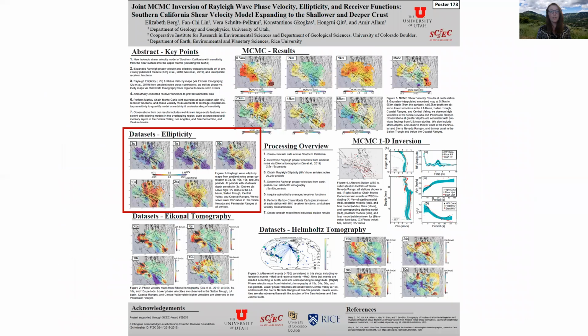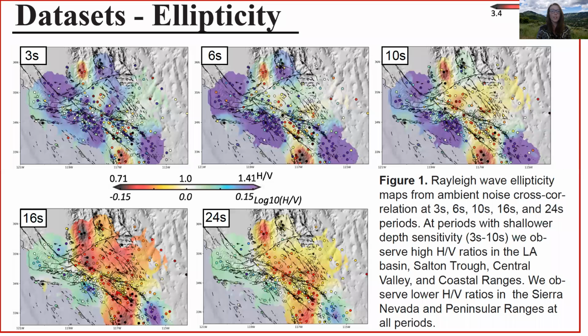Next, we discuss Rayleigh wave ellipticity, or H/V ratios, as determined by University of Utah PhD student Kostas Gogas. We show H/V in log 10 space at 3 seconds, 6 seconds, 10 seconds, 16, and 24-second periods. We can see higher H/V ratios in the Ventura Basin, Central Valley Basin, LA, and Salton Trough. We also see lower H/V ratios in the Sierra Nevada and in the Peninsula ranges. With increasing period, we see overall lower H/V ratios as our sensitivity moves to below the basins.